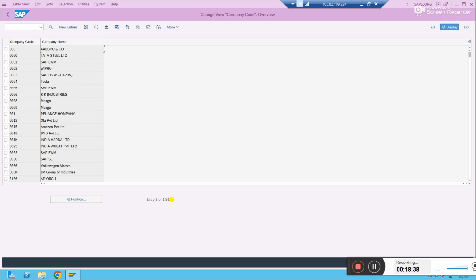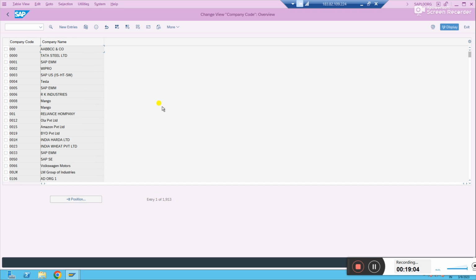In real time, again, you will have company codes which are standard SAP delivered, and whatever company codes you create based on your requirement. That's all. You will not see this many company codes, right? Company code is basically at country level. This many countries we don't have, right? 1913 countries we don't have, so that is realistic.